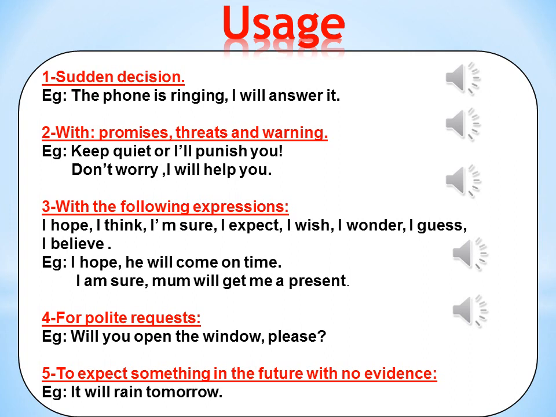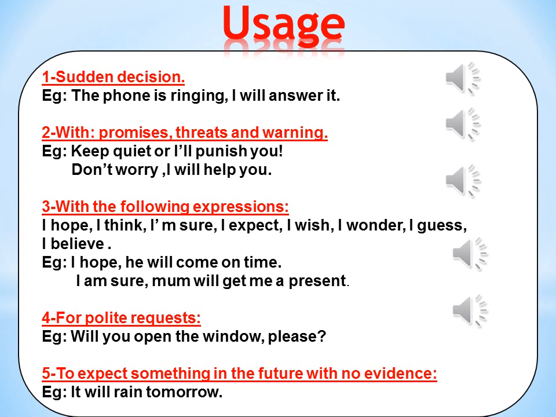Number 2, with promises, threats, and warnings. For example, keep quiet or I'll punish you. Don't worry, I will help you. Number 3, with the following expressions. Whenever you see one of these expressions in the sentence, you must use will. Like, I hope, I think, I'm sure, I expect, I wish, I wonder, I guess, I believe. For example, I hope he will come on time, or I am sure mom will get me a present.